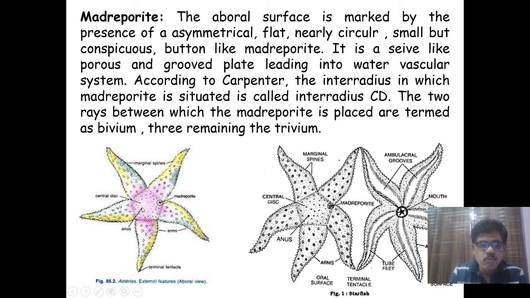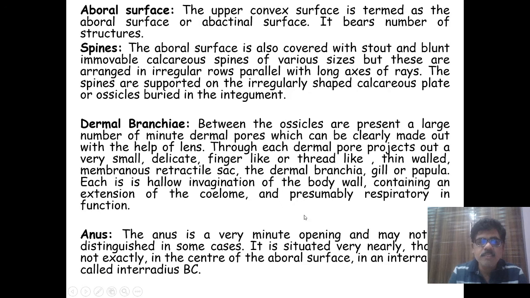In between these two, interradius BC, the anus is present. It is a small opening which is present on the aboral surface.